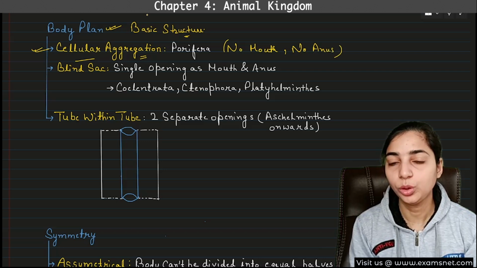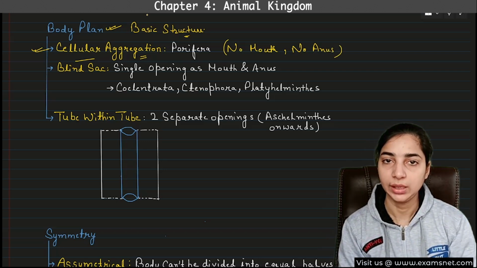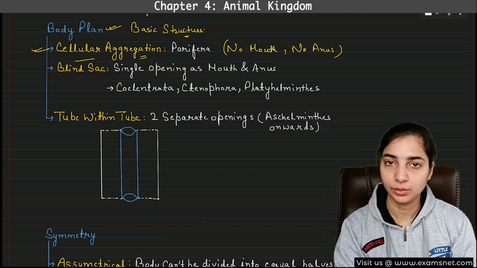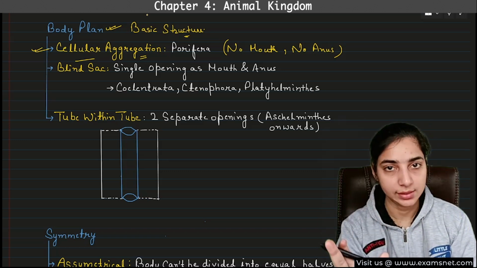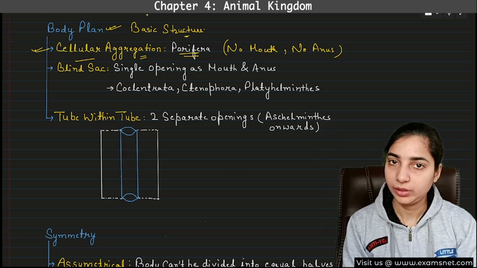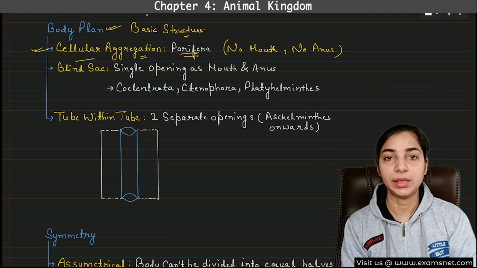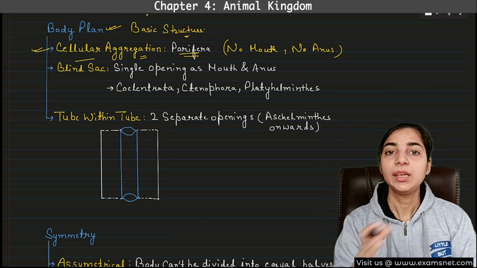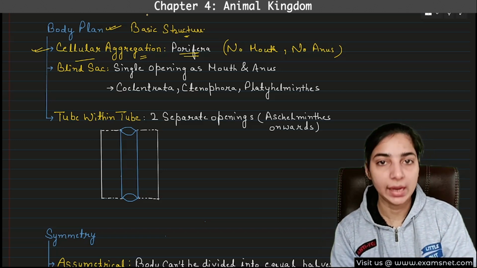So how will the food particles move inside the body and the waste material come out of the body? There will be different openings for that. Okay, different types of openings, but they will not be exactly mouth and anus. The example is Porifera. We will discuss Porifera, where we will see how the entry and exit of the particles will take place. But definitely the entry and exit of the particles will not take place through mouth or anus.